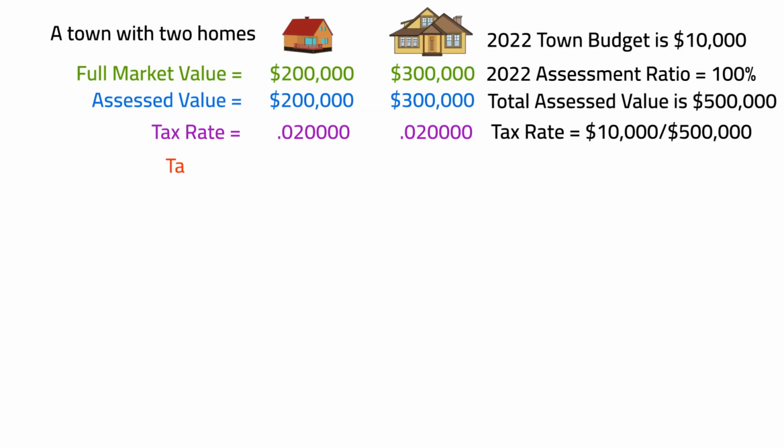The smaller home has a tax bill of $4,000. The larger home has a tax bill of $6,000. In the following year, the assessor determines that each home has increased in value by 10%.